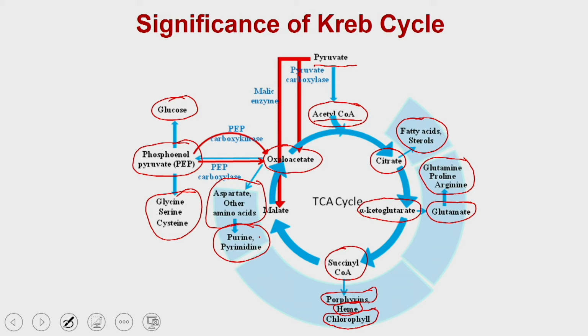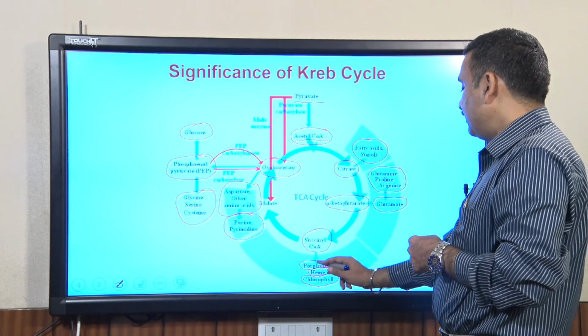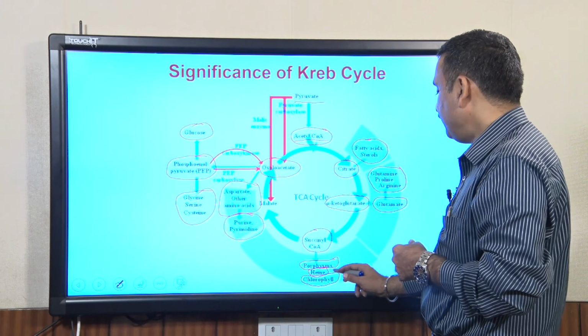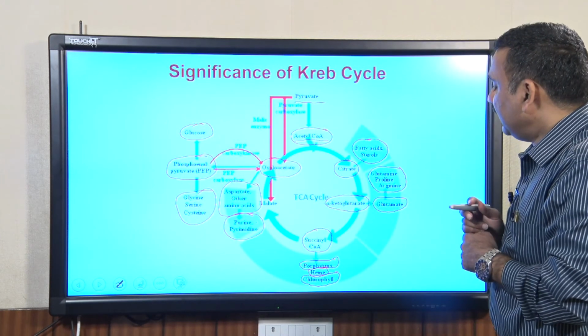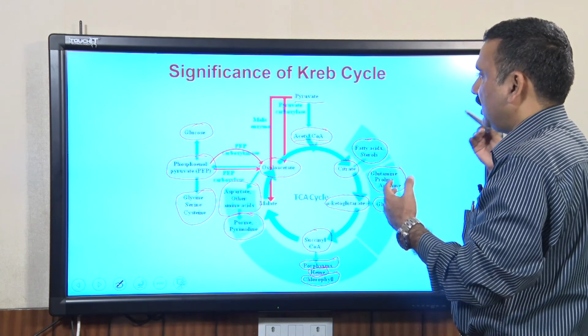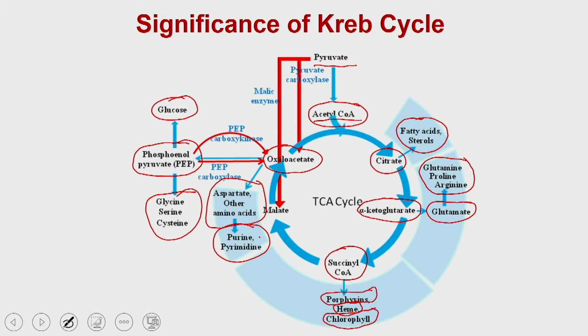Alpha ketoglutarate is linking the TCA cycle to another type of amino acid synthesis, and succinyl CoA is connecting the TCA cycle to the biosynthesis of heme or the porphyrins. This means that if there is a requirement for these intermediates, for example glycine or serine, the Krebs cycle can channelize some of the oxaloacetate molecules for the synthesis of glycine or serine.